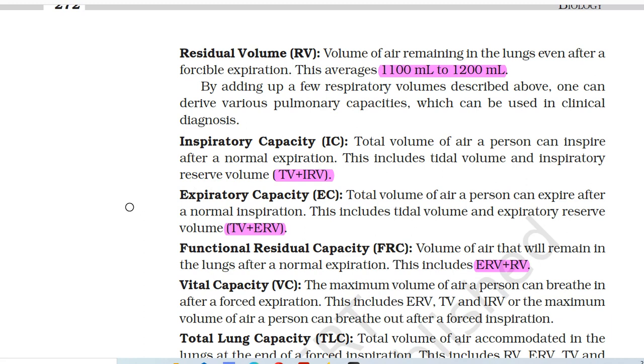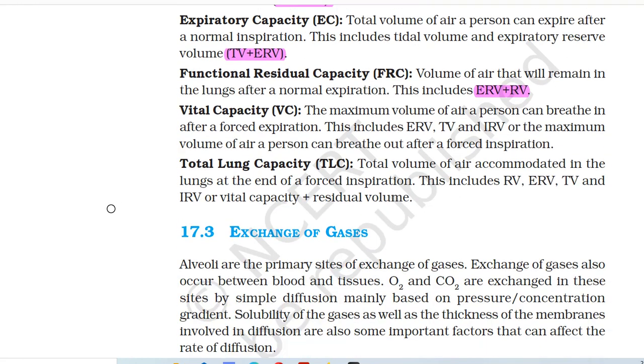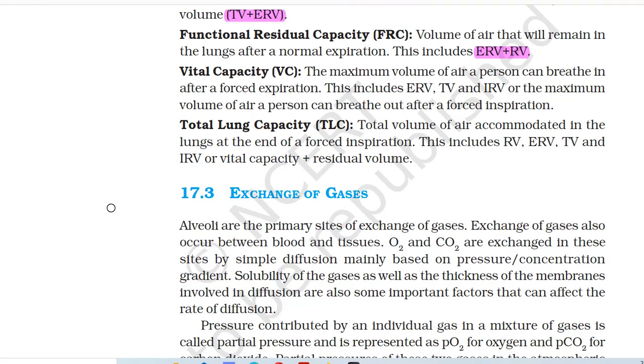Expiratory capacity: total volume of air a person can expire after a normal inspiration. This includes tidal volume and expiratory reserve volume (TV plus ERV). Functional residual capacity: volume of air that will remain in the lungs after a normal expiration. This includes ERV plus RV.